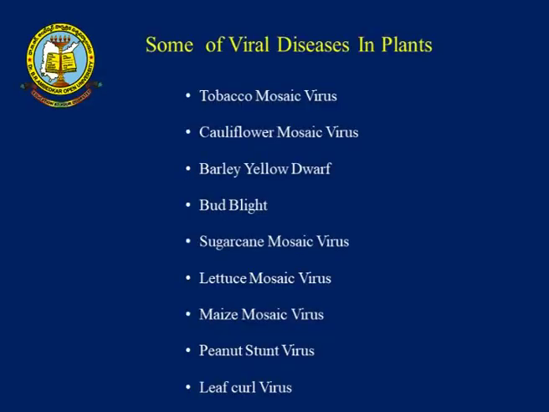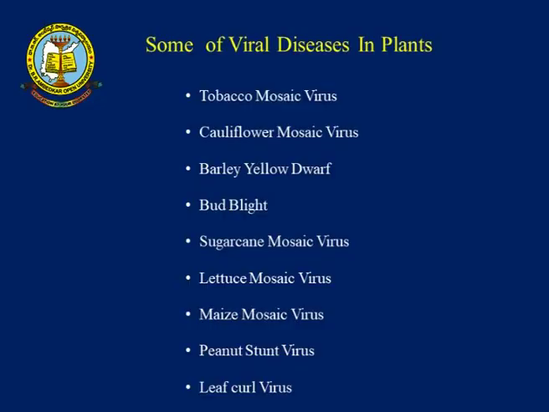Next one is the hoppers. Mainly insects are the vector group of plant transmission. Next are some viral diseases in plants. Some are the viral diseases, tobacco mosaic virus. Mosaic means that a group of cells can form a mosaic pattern.